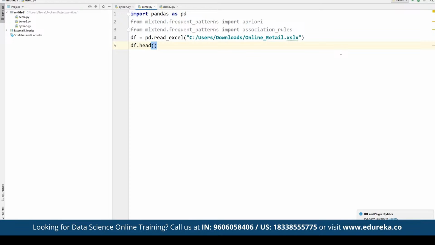Now once we have access to the dataset here, the next step is going to focus on data cleaning, which will include removing spaces from some of the descriptions that we have. For that, instead of using the data frame head here, we are going to use the data frame and add a short description. Basically we are going to work on data cleanup, which includes removing spaces from some of the descriptions, and then we are going to drop the rows that don't have invoice numbers and remove the credit transactions as well.